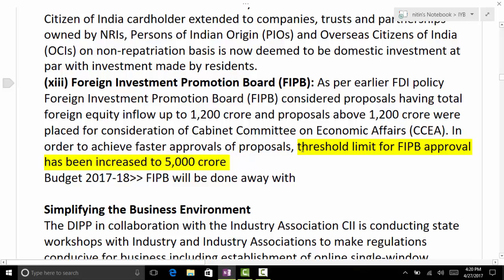In the yearbook, when did you check? Just yesterday. I also read 5,000 crore in newspapers, but on the FIPB portal they are saying 3,000 crore. So sometimes I have seen things have been changed but not updated on the websites. Even I observed this certain times.